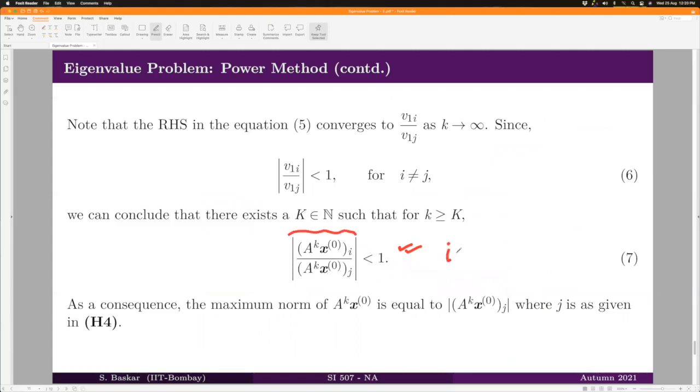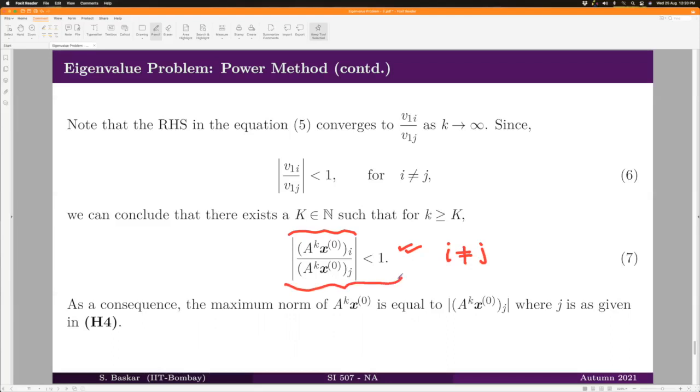But if I exclude j and take all other i's, then it will in fact be strictly less than 1. Note here that we have assumed j is the unique component at which the maximum is attained, right? So up to here, I hope it is clear.